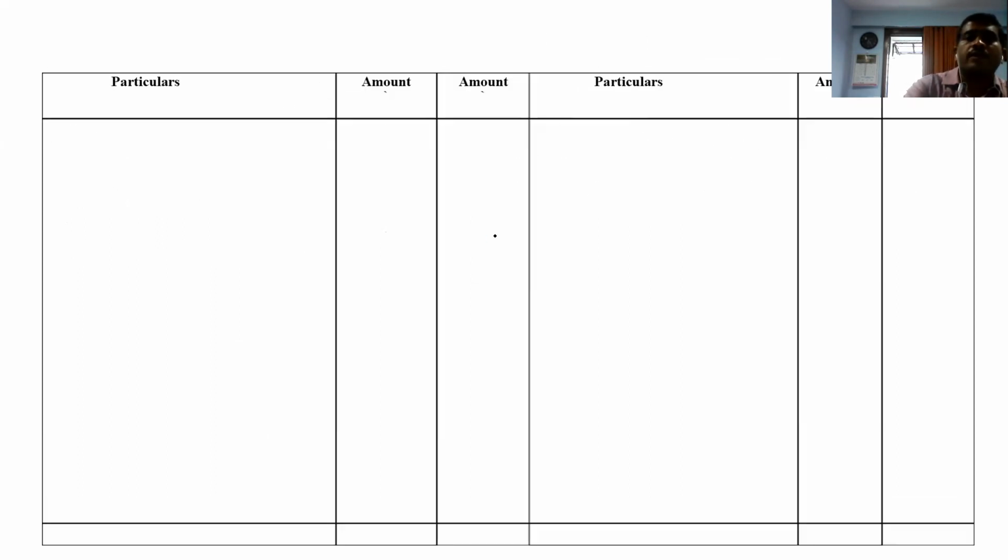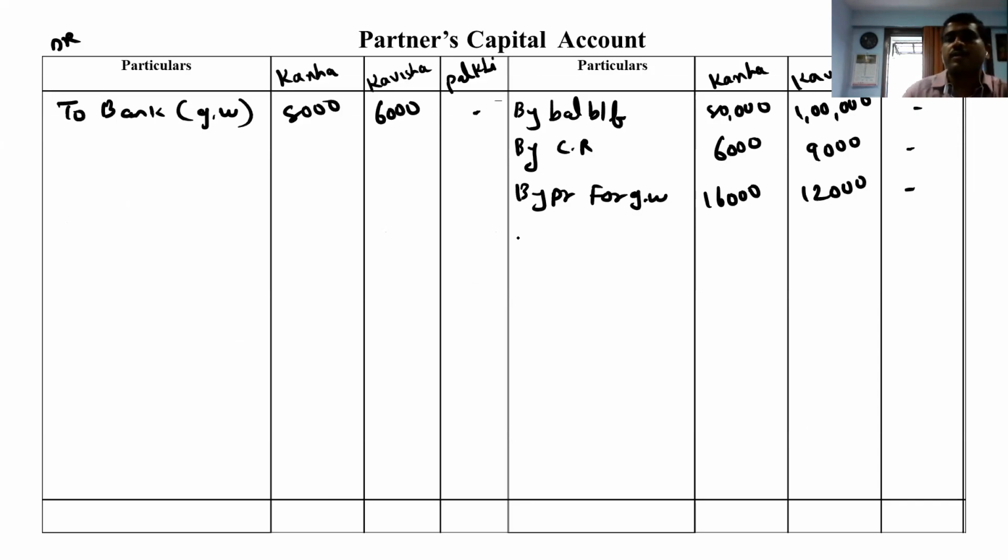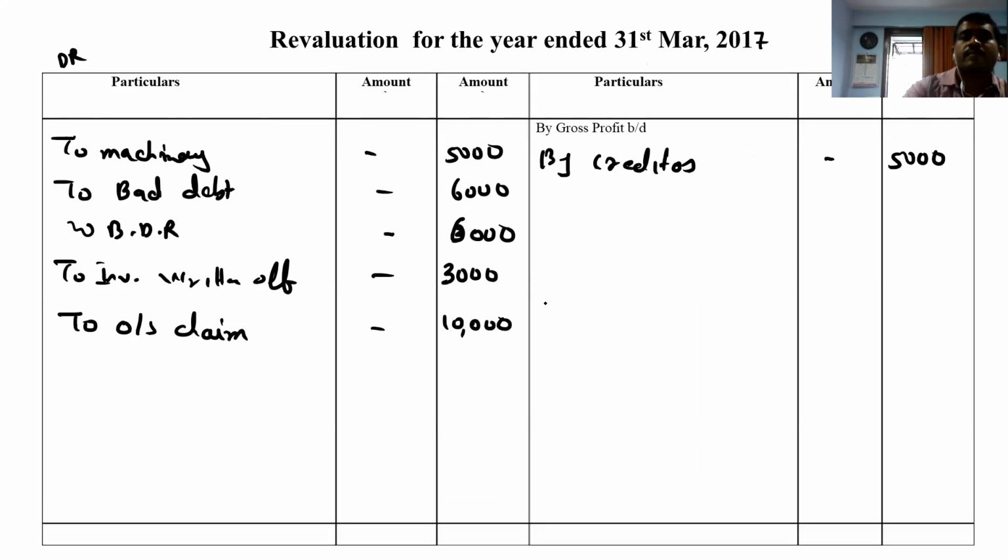That we have to transfer to capital credit side by cash account. In Palki's column we can take 1,20,000. And goodwill in cash, I think that already we have completed. Right. So now we are going to tally this sum. So it's clear. So now make the total.